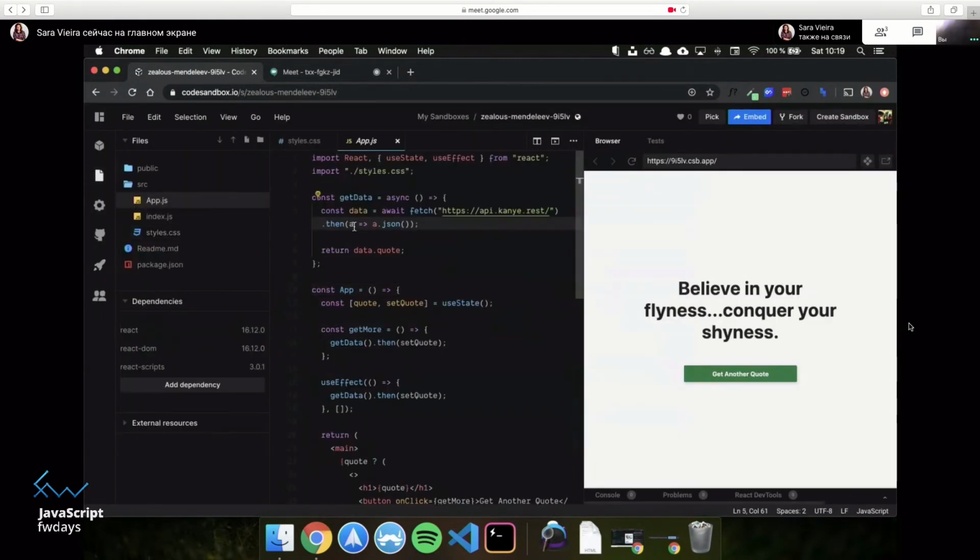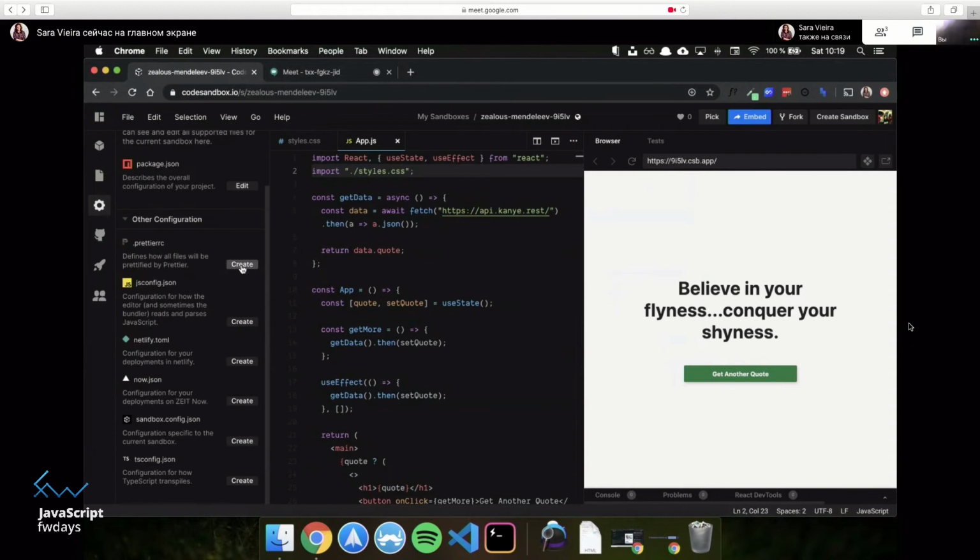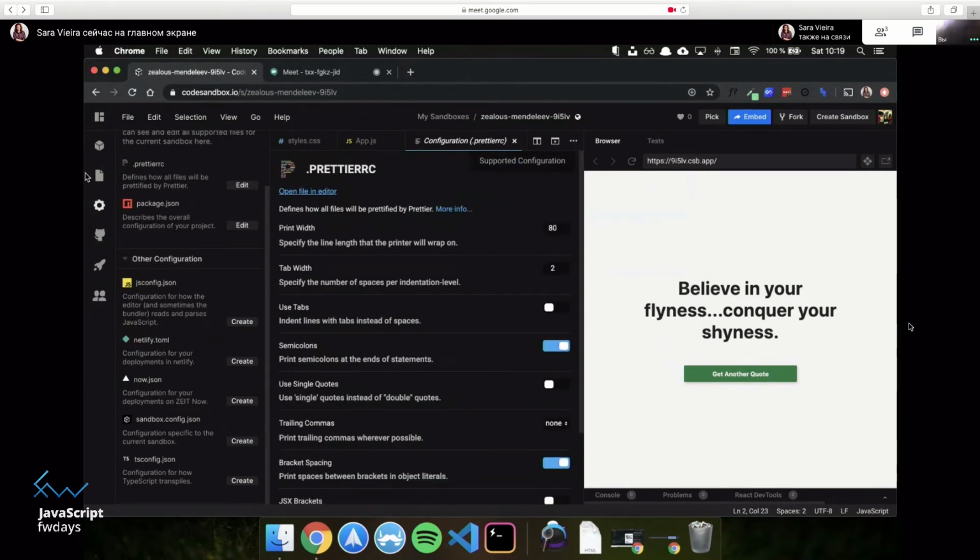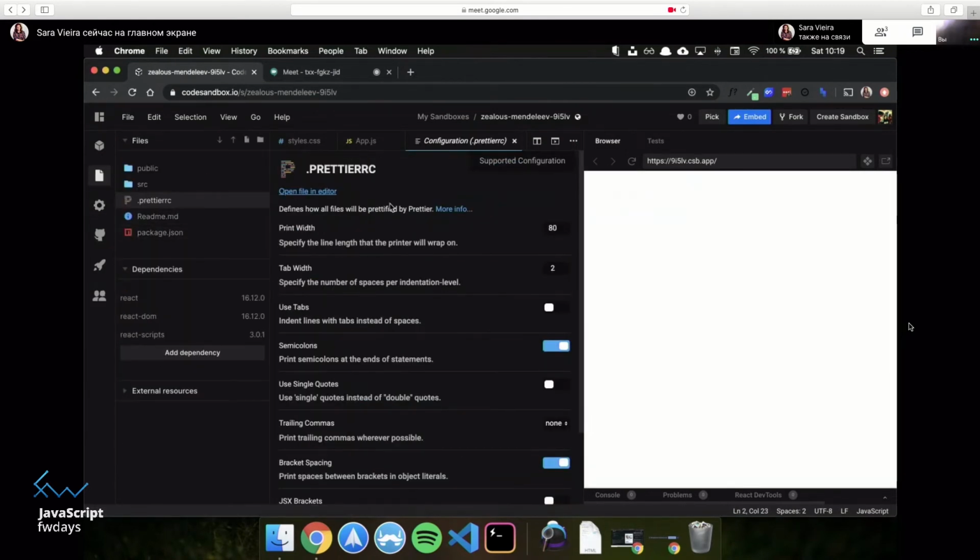And if I go to the app.js, I'm using double quotes, which is something that I personally don't like. And I also don't use semicolons. So we can come here and create a .prettierrc. Nailed it. And so no semicolons and use single quotes.